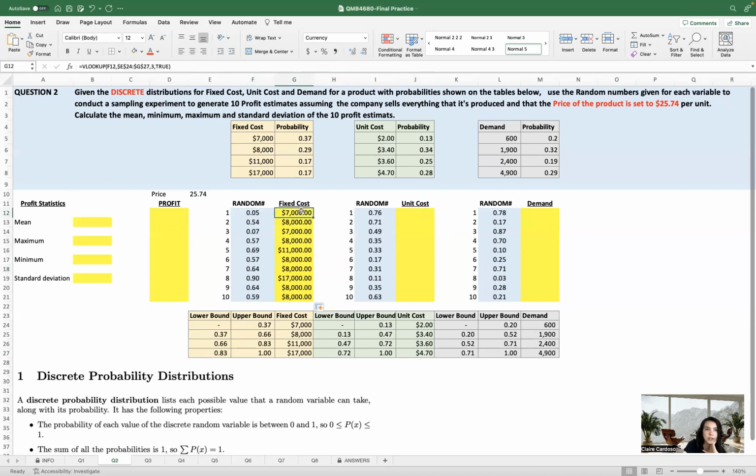Okay, so one thing that you could do here is just copy here, and copying the formula would work.